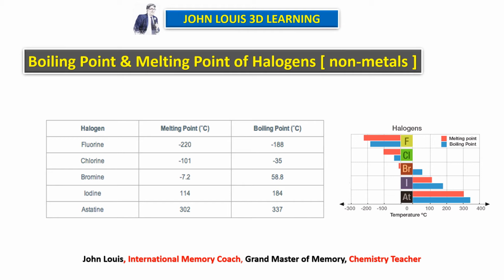All the groups are not the same in boiling point and melting point. For metals, the boiling point and melting point go on decreasing when we move down the group. For halogens, they go on increasing.